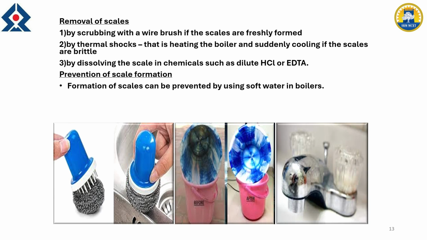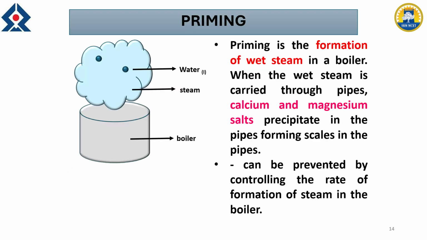And as I mentioned, I will repeat, the usage of soft water is a better suggestion for removal of scale and sludge, or to avoid scale and sludge. So next one, priming and foaming. These are two very important questions. Due to poor design of the boiler, increased water level, or fast heating, the outcoming steam, we know that from the boiler we are getting steam, if it contains some water droplets, that is called priming. So it is simply called wet steam formation.